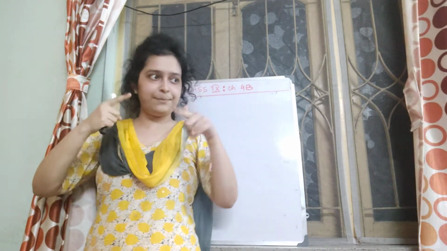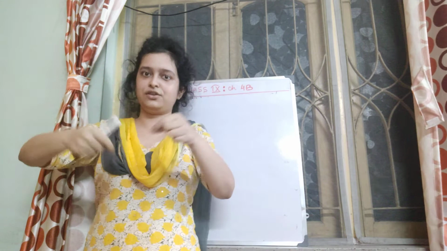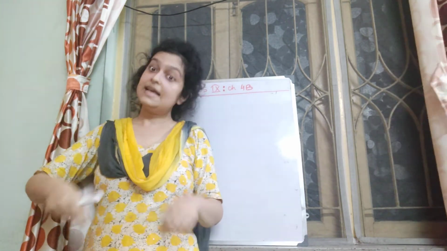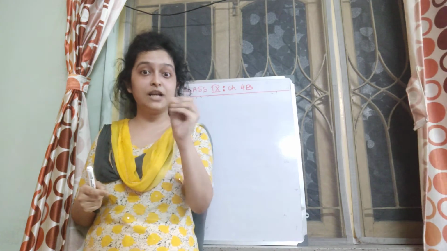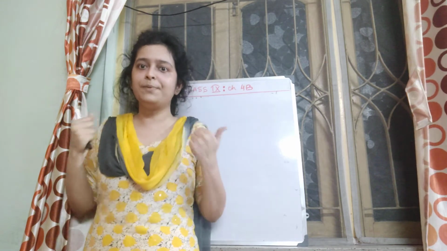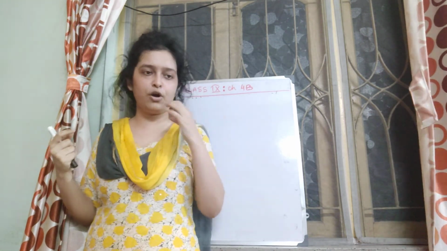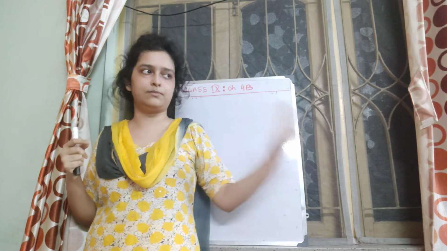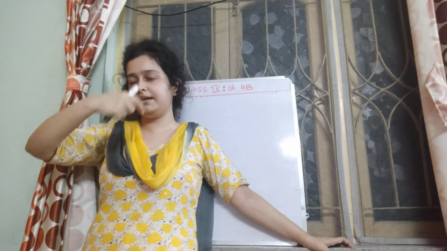So compared to the atmospheric pressure, the blood will come out through the nose, right? In fact, high blood pressure patients also suffer from nose bleeding due to this. Imagine my body pressure is more than the atmospheric pressure. My body will try to release this pressure, and that's why you find nose bleeding in some high blood pressure patients. Okay, these are the consequences of the atmospheric pressure change with height.